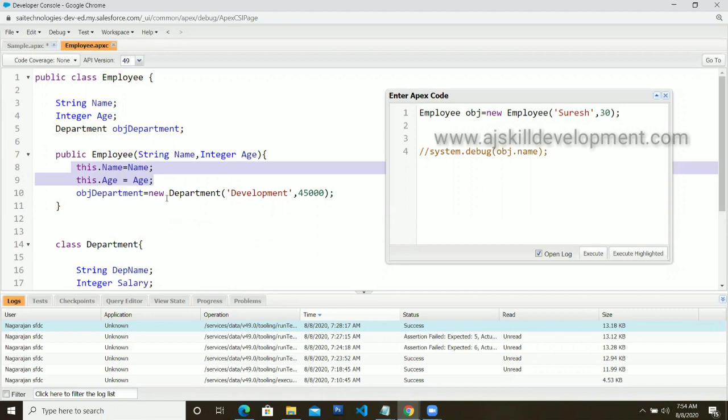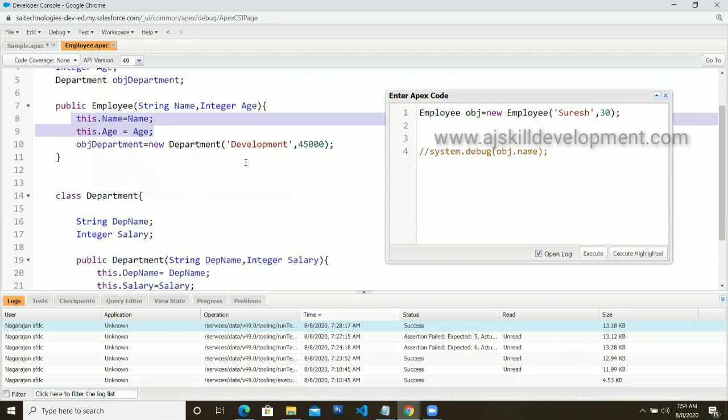Everything is fine. Now I'm going to store the department. While creating it, I'm going to pass the data development and 45,000. So suppose you are going to create 5 objects over here, for all the 5 objects, the department will be development and 45,000. That should not be the case, right?